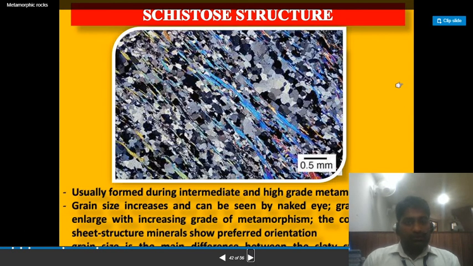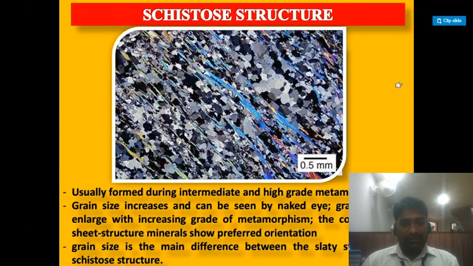Schistose structure is usually formed during intermediate and high grade metamorphism. Grain size increases and can be seen by the naked eye. Grain tends to enlarge with increasing grade of metamorphism. The coarse grained sheet structure minerals show preferred orientation. Grain size is the main difference between slaty structure and schistose structure.